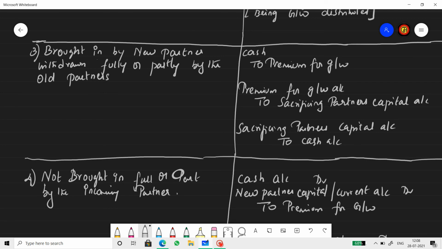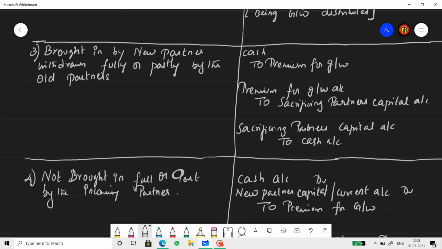He brings goodwill in one of these three forms. So when he brings cash for goodwill, it's cash to premium for goodwill. And you will know how to deal if he brings bank or check or asset. Cash account debit to premium for goodwill. Premium for goodwill account debit to sacrificing partners' capital account. The first entry is for the amount he brings in. The second entry is distribution of goodwill in sacrificing ratio. The third entry is the withdrawing entry.